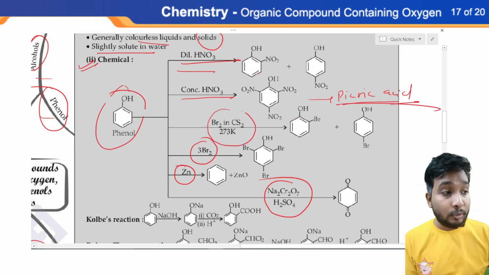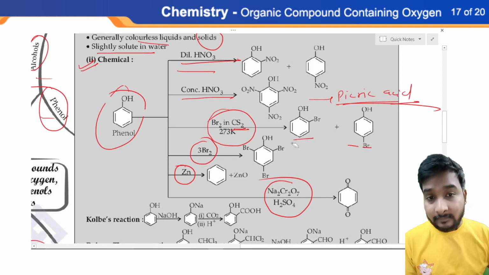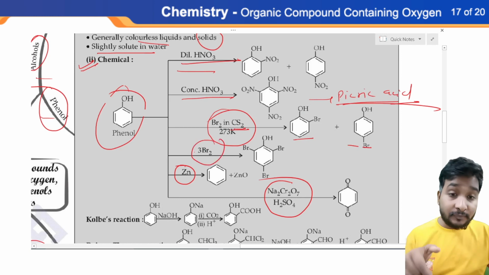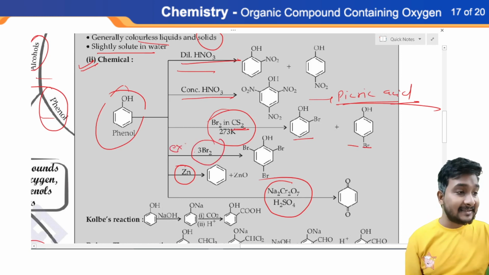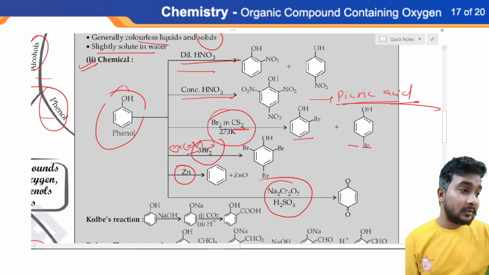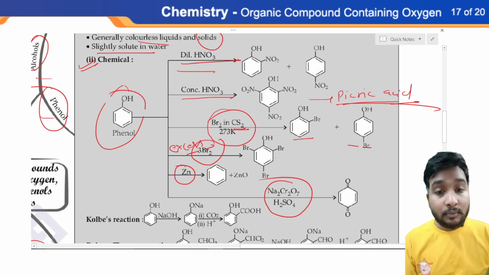If you react phenol with bromine water along with carbon disulfide, ortho and para bromophenol can be formed. But if you react phenol with excess bromine water, this is called excess, more than the limit, you'll find 2,4,6-tribromophenol. Sorry, not 2,3,4, my mistake, 2,4,6-tribromophenol. It's a complex heavy molecule.